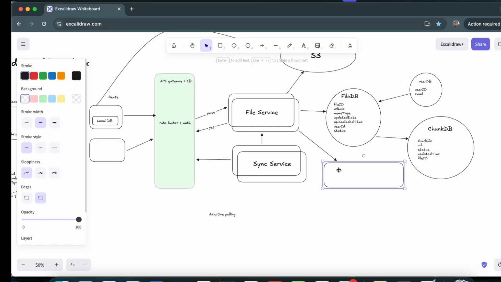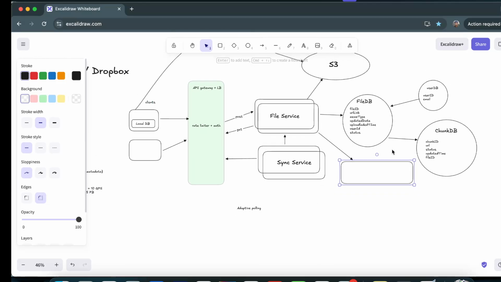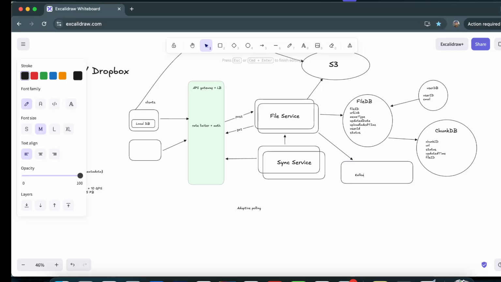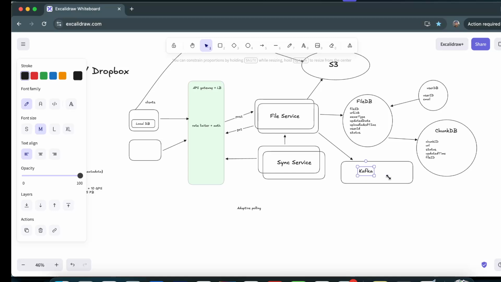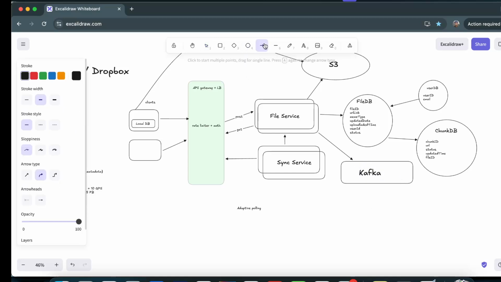So we put it into Kafka. It is an event like this particular chunk has been updated. That is an event that we create here, and all the clients who are available are the consumers. Through the sync service, they can retrieve those events, and based on that they can download the files. So that is another way. We can introduce Kafka here, and via Kafka it is an event generated that a particular file has been modified, and it provides updates to the remote devices that we have.